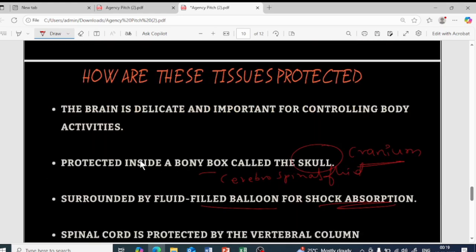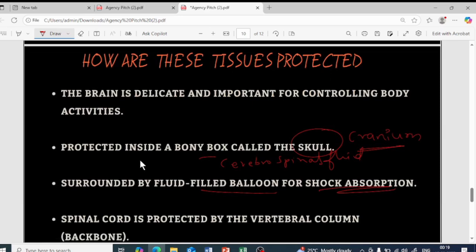Next, how the tissues are protected. The brain is protected by the cranium or skull. In between there is a fluid called cerebrospinal fluid, which protects the brain through shock absorption from any sort of injury. The spinal cord is protected by the vertebral column or backbone.